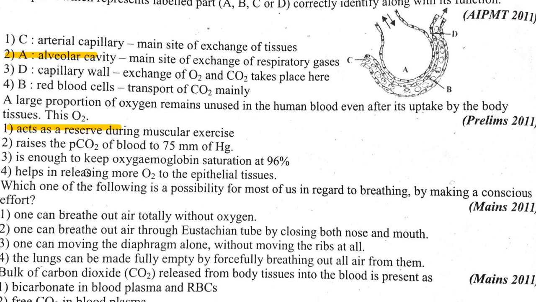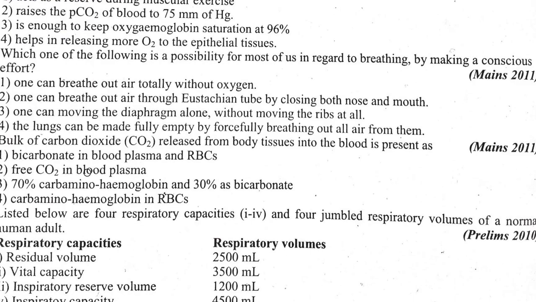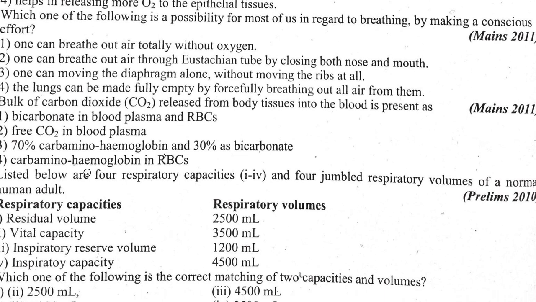Which one of the following is a possibility for most of us in regard to breathing by making a conscious effort? One can breathe by moving the diaphragm alone. Bulk of carbon dioxide released from body tissues into the blood is present as bicarbonate in blood plasma.